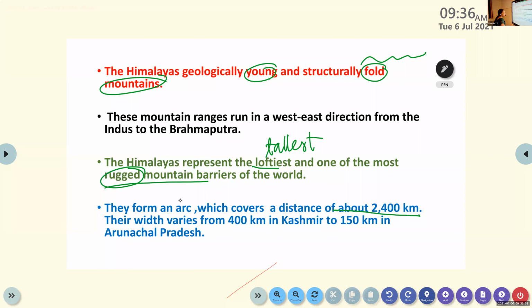So that is the arc, which covers a distance of about 2,400 kilometers. The width varies from 400 kilometers in Kashmir to 150 kilometers in Arunachal Pradesh. Did you get all these points? Yes, ma'am. Any doubt? No, ma'am.